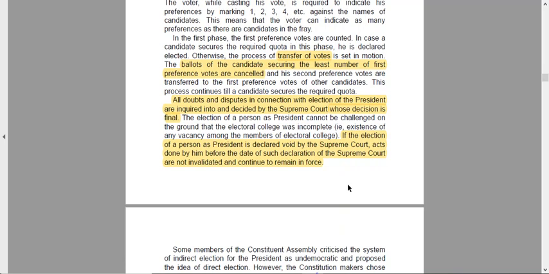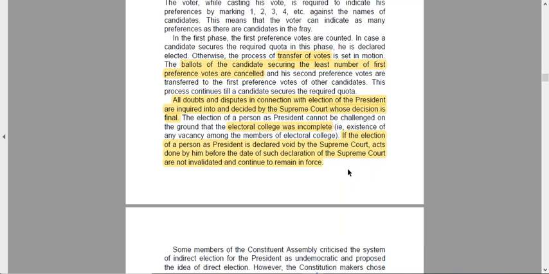Remember this: the election of a person as president cannot be challenged on the ground that the electoral college was incomplete. So if people do not come to vote, that is not a problem for the electoral college, since you were given a chance but did not take advantage of it. So you cannot challenge that the electoral college was incomplete, even if out of 100 MLAs, MPs and everybody only 2 come. The existence of any vacancy among the members of the electoral college cannot be challenged, but it is generally seen that everybody comes to vote for our honorable president.